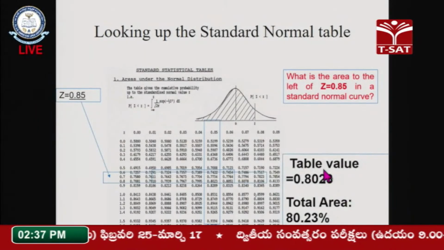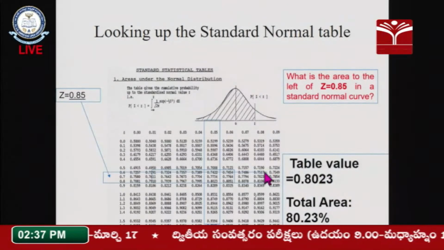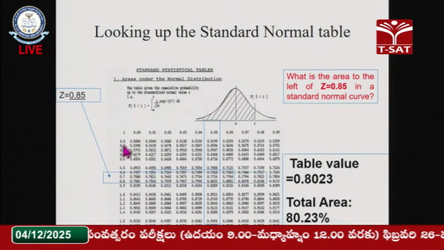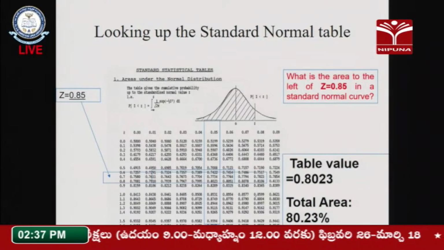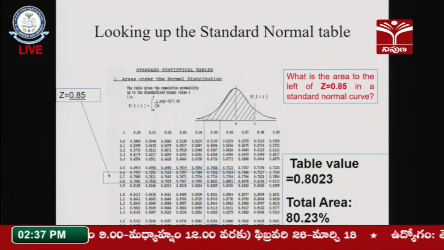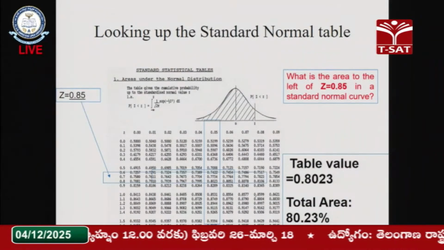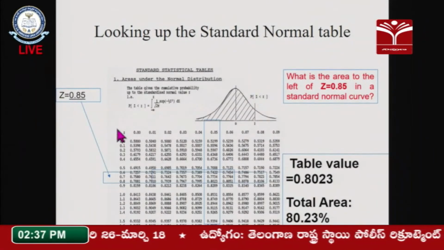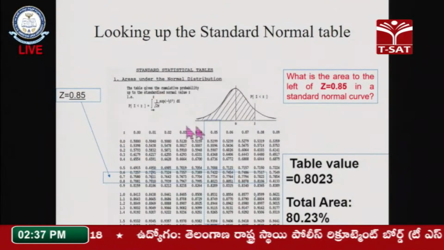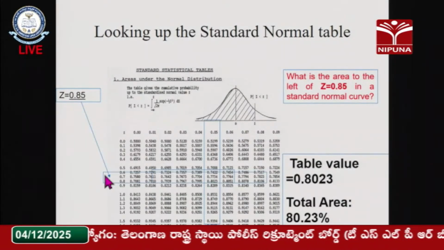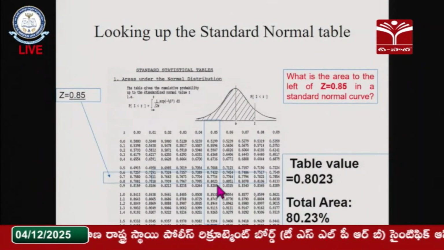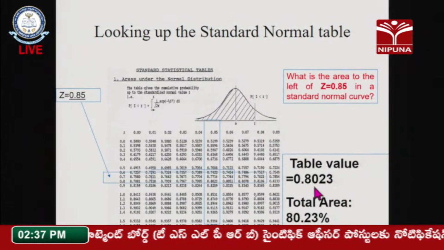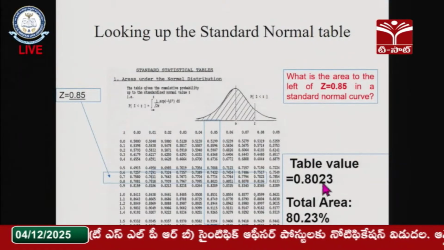This is the way a student can identify the table value, horizontally and vertically. These are the vertical values up to 3 only, because the maximum range here is 3. This side we have taken whatever values are required for us. The intersection point of the horizontal and vertical values is provided as the table value. In that case our total table value is 0.8023.